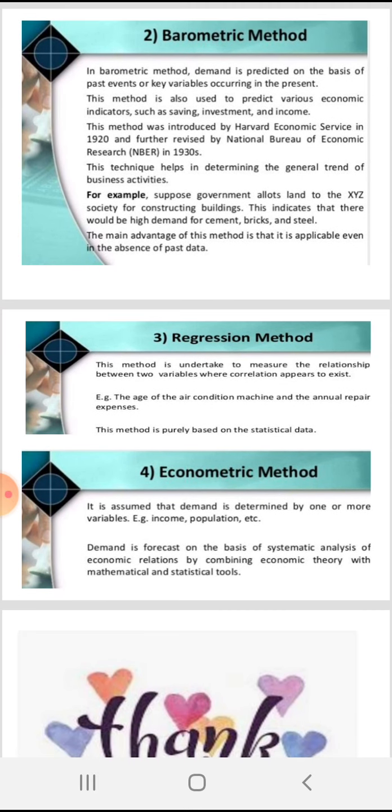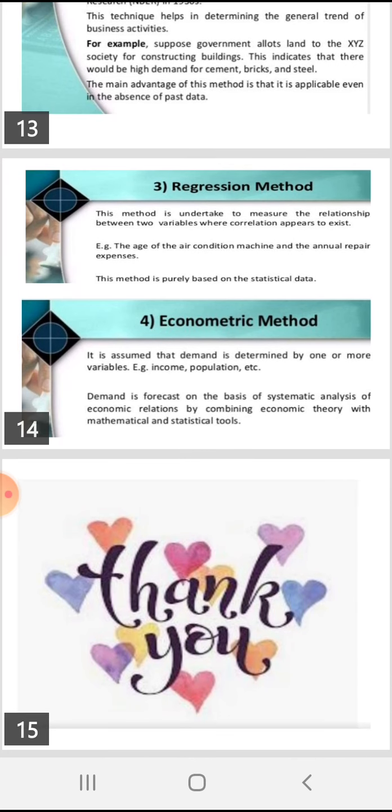Now barometric method. In barometric method, demand is predicted on the basis of past events or key variables occurring in the present. This method is also used to predict the various economic indicators such as saving, investment and income. Now regression method. This method is undertaken to measure the relationship between two variables where correlation appears to exist. Example, the age of the air condition machine and the annual repair expenses. This method is purely based on statistical data.